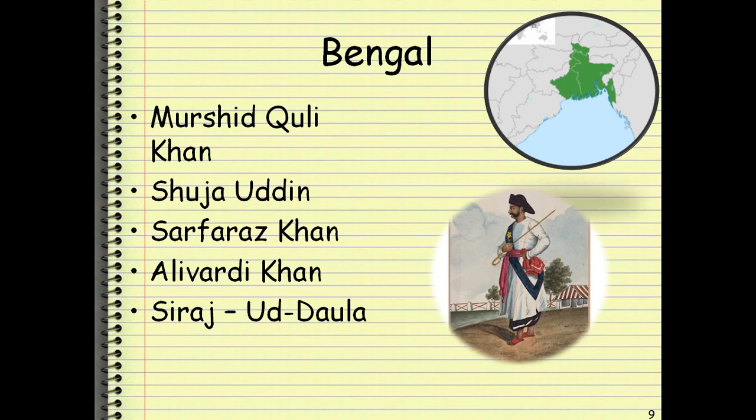Now, let us talk a little bit about Bengal. Bengal was a very prosperous country, and it had lots of crops, lots of handicrafts, and it was a flourishing center. And the British had their eye on them from Calcutta, and these Nawabs, they were powerful, but they lacked foresight.